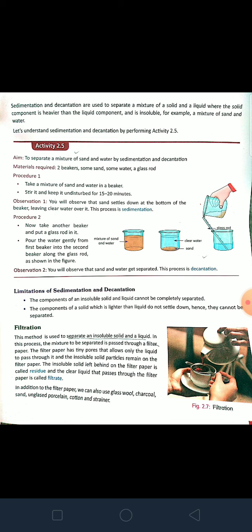In addition to the filter paper, we can use glass wool, charcoal, sand, unglazed porcelain, cotton, and strainer. A sieve, whenever it is used to separate an insoluble solid and liquid, is known as a strainer. I hope you all understand that, and mind it, the solid particles left behind on the filter paper are residue, and the liquid which passes through it is known as filtrate.